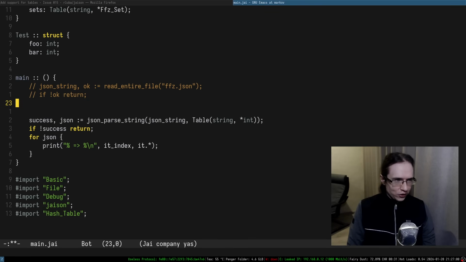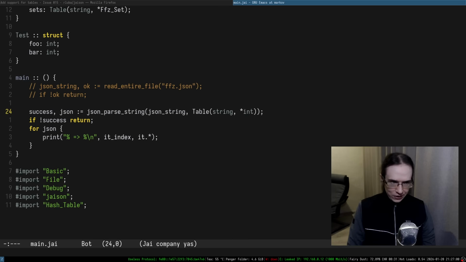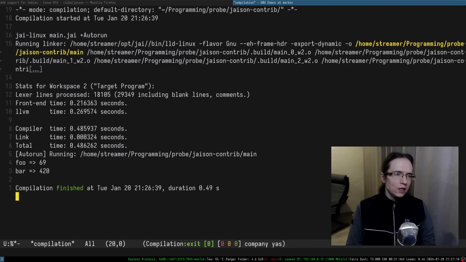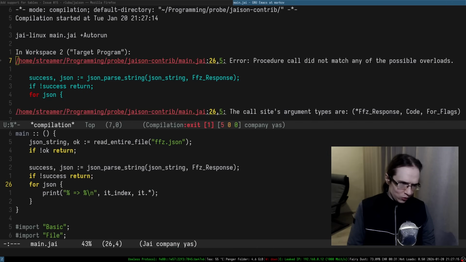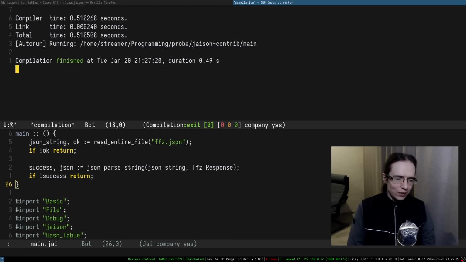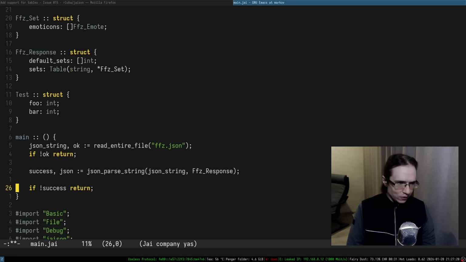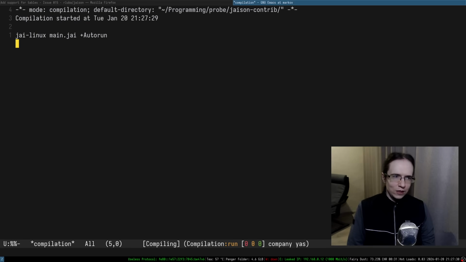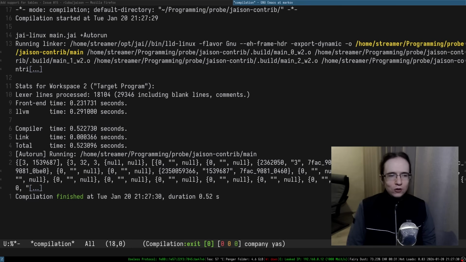Okay, let's try to parse the FFZ itself. So we're reading this thing, and we're going to be parsing it specifically as FFZ response, right? Which contains the table, which is a pointer to FFZ set. Let's see. So we're not going to be iterating that, but at least it works, right? We can try to print the whole thing, but I feel like it's not going to tell us that much, right? At least it's not entirely empty.